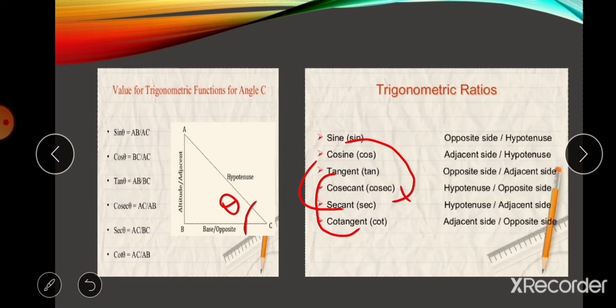Cosine's reciprocal is secant, and tan's reciprocal is cot. Remember the short names: sine, cos, tan, cosec, sec, cot. Who is the reciprocal of sine? Cosecant. Cos reciprocal secant, tan reciprocal cot. Again repeat with me: sine reciprocal cosecant, cos reciprocal secant, and tan reciprocal cot. You should remember this.